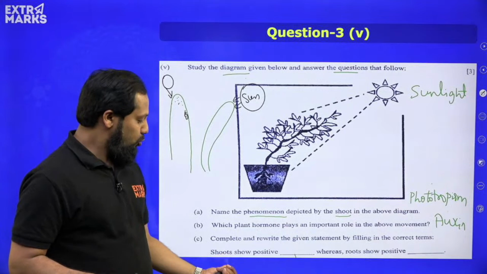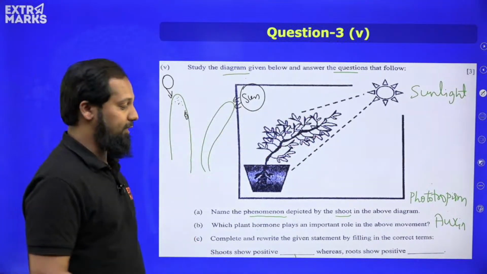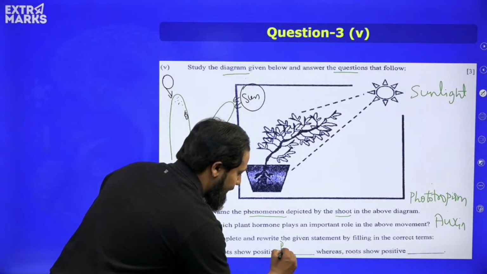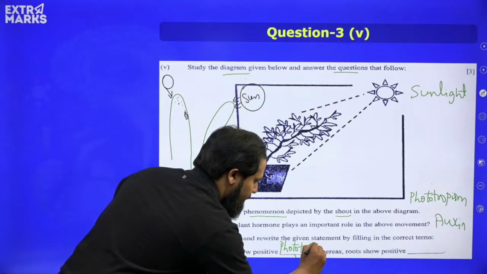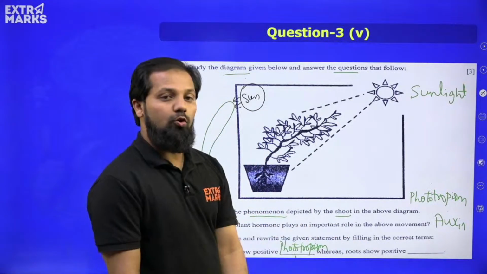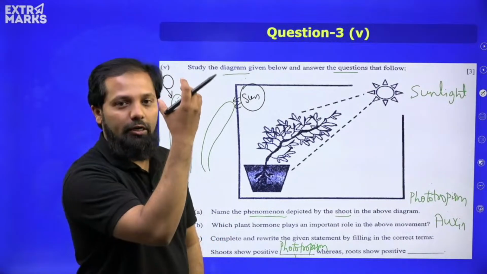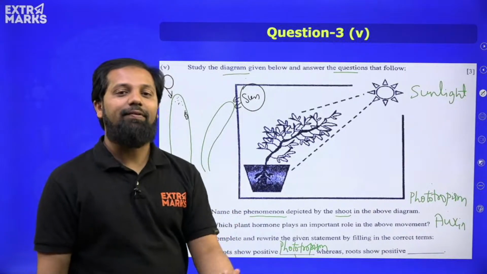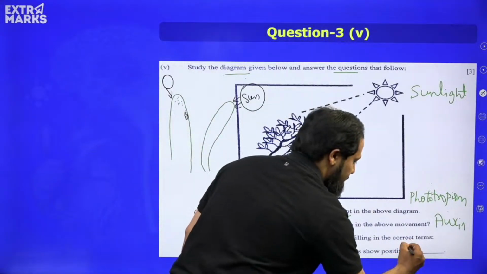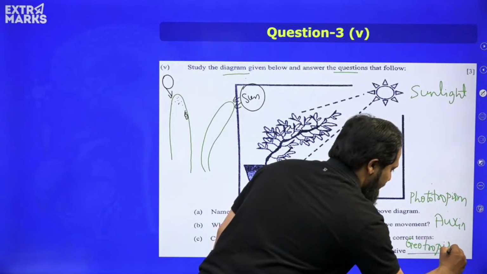Here shoots always show positive phototropism, as we are able to see in this experiment. So I can write it as phototropism, and roots show positive which type, because they are growing down towards the soil and towards gravity. So I can write here geotropism. So this will be the correct answer.